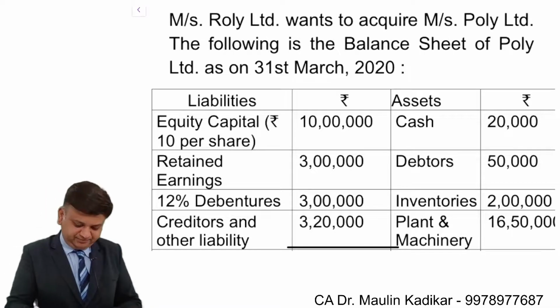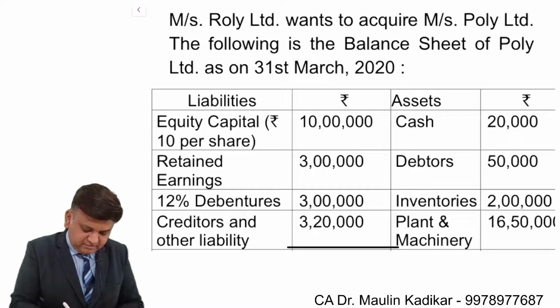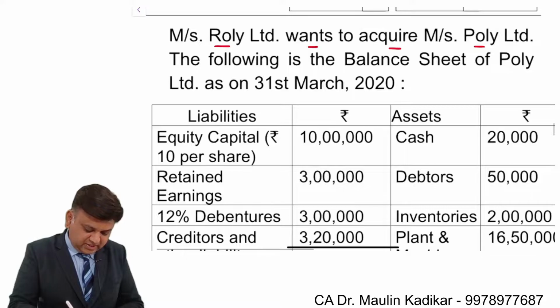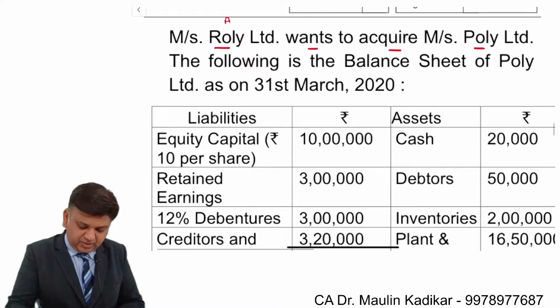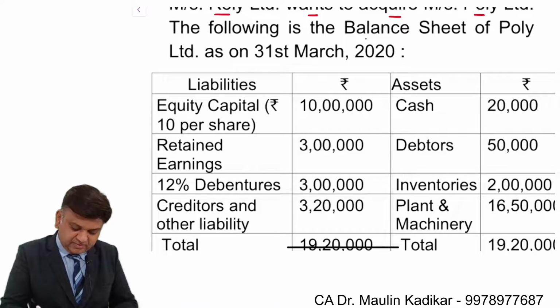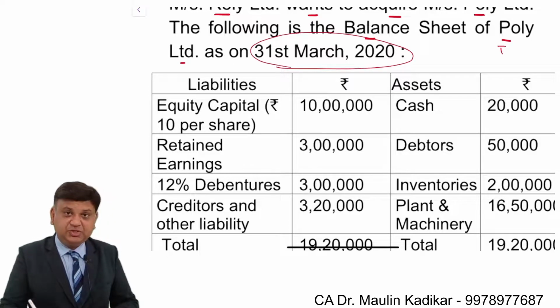Next question. Mrs. Roly Limited wants to acquire Mrs. Polly Limited. So Roly is the acquiring company and Polly is the target company. The following is the balance sheet of Polly Limited, that is the target company, as on 31st of March.